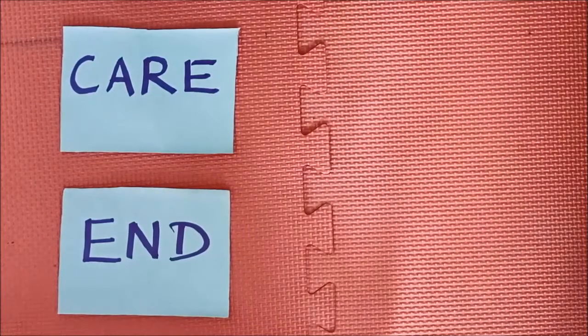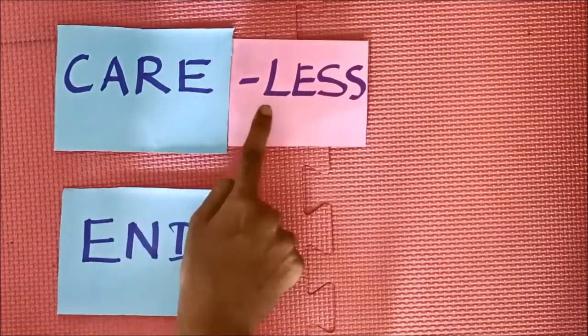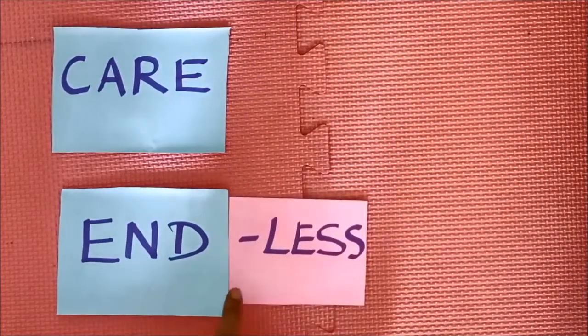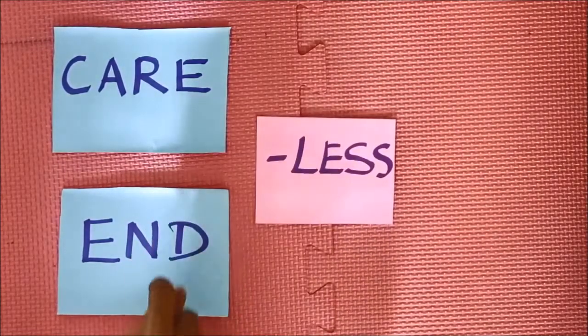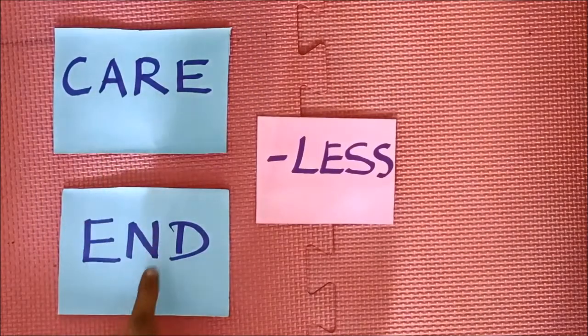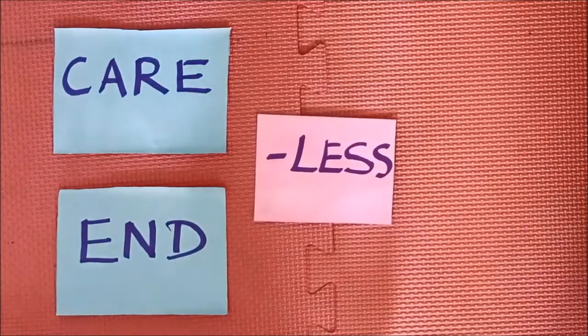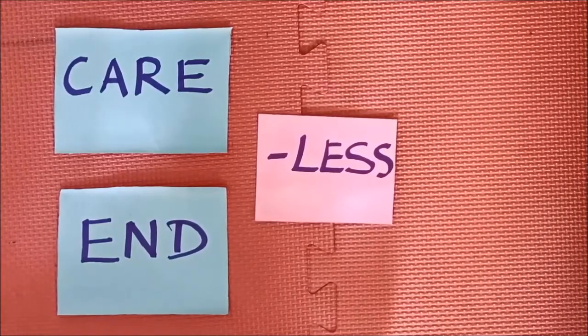And the last two words are care, C-A-R-E, care, and end. So I am going to add the suffix less, L-E-S-S. So careless. And I am going to add the same less to end, endless, E-N-D-L-E-S-S. So this suffix less comes to both root words care and end, careless, endless. Okay, have you understood students? So the suffix means we have to add the letter or the group of letters to the end of the root word to get a new word. So that is known as the suffix.